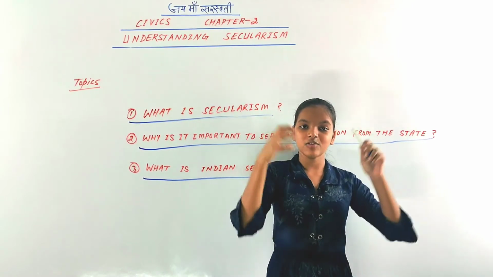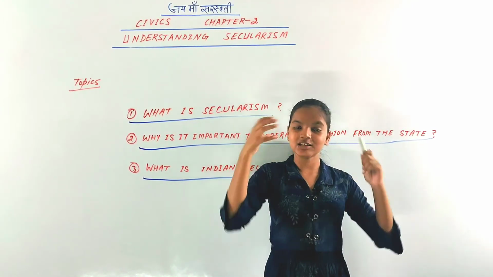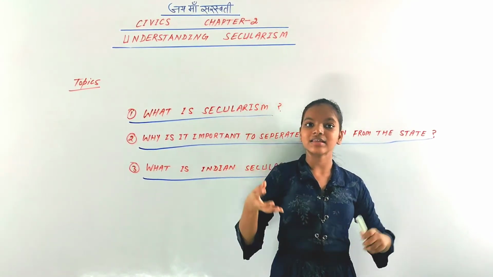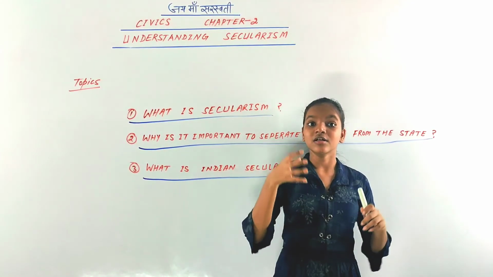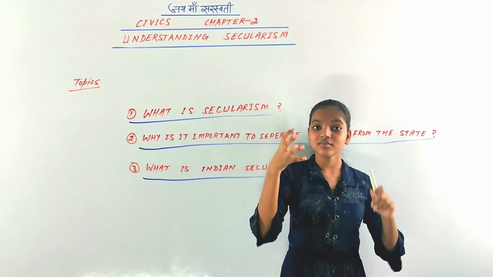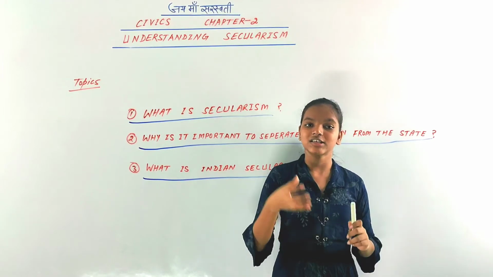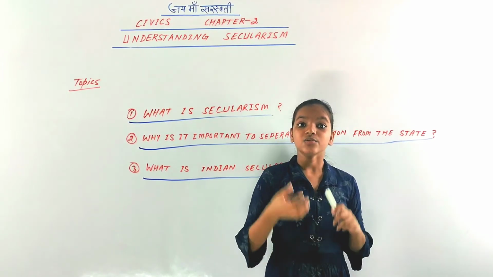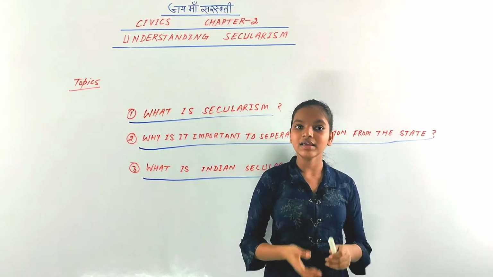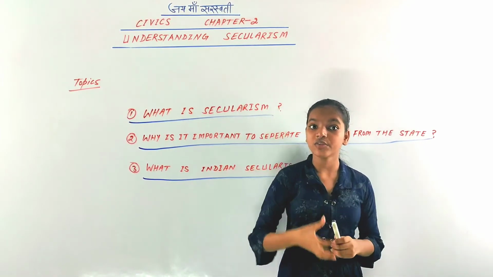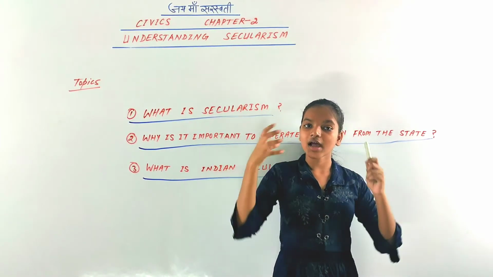For example, in Hinduism, there was a practice of untouchability between the upper caste and lower caste. The so-called lower caste were seen as so low and were not touched by the upper castes. So this was the inequality, this was the abolition of the fundamental rights of lower caste people.